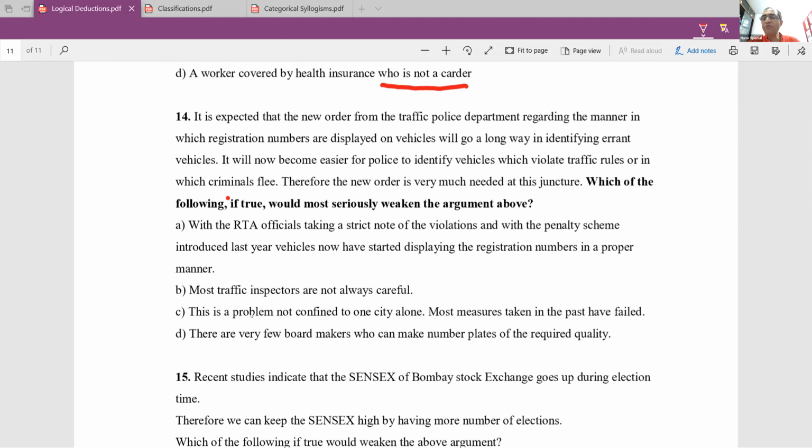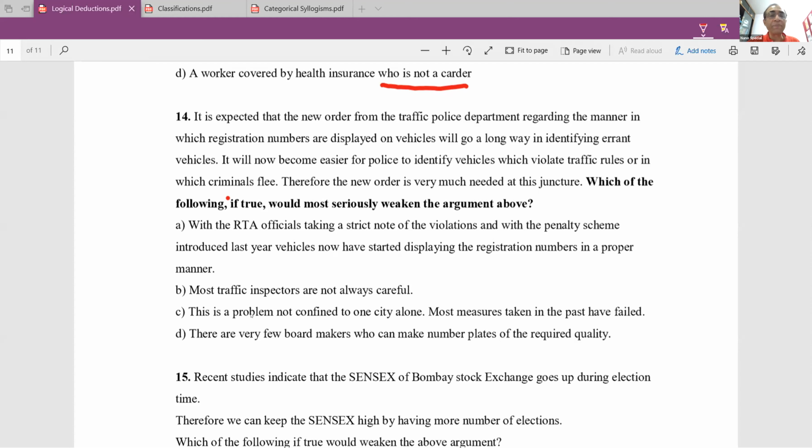Shreya, you are often influenced by statements which are not given in the paragraph. Why do you bring in knowledge from outside the paragraph? Your answer should be based only on whatever is given in the paragraph. Now, if you look at C, this is a problem not confined to one city alone. Where have you got this information? Don't bring general knowledge into logical deductions. Go strictly by whatever is given in the paragraph.